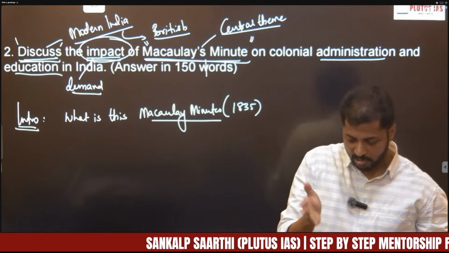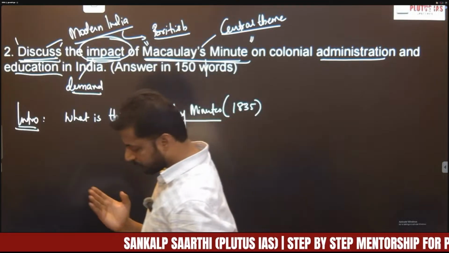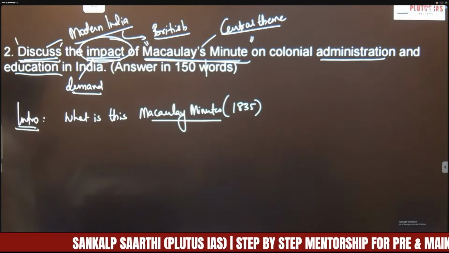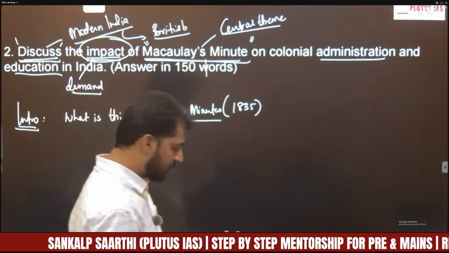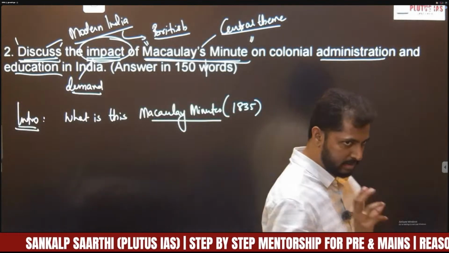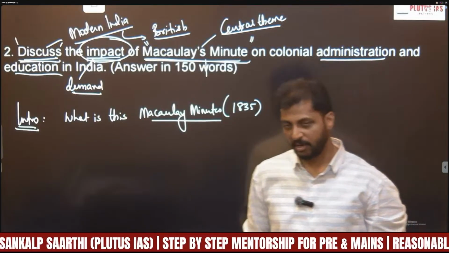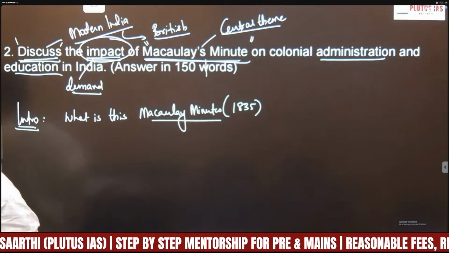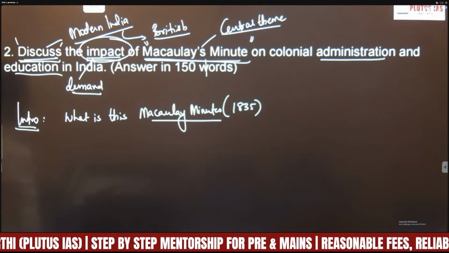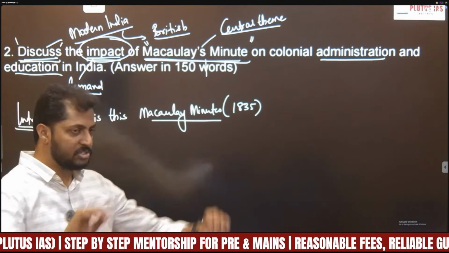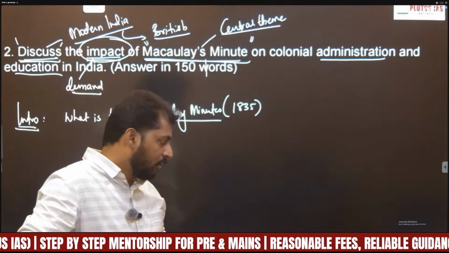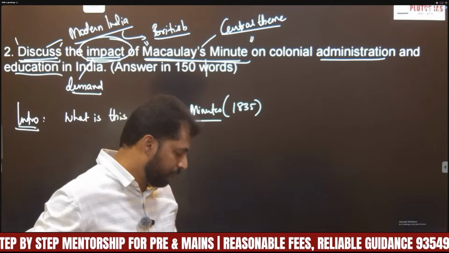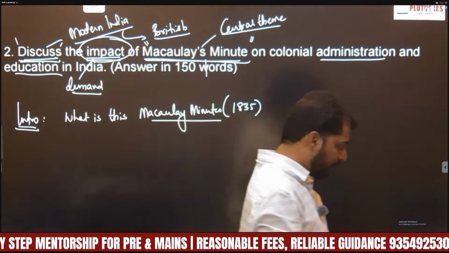Under the Charter Act 1813, the British government provided that a sum of 1 lakh rupees must be allocated for the development of education in India. That was a provision added through the Charter Act 1813. But what happened?